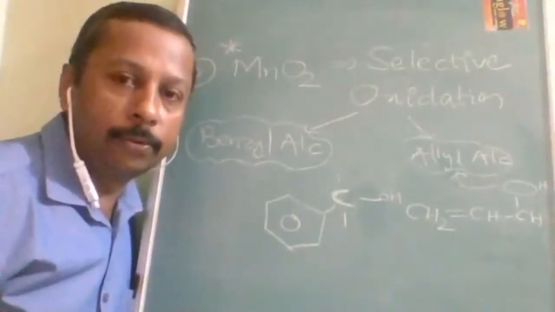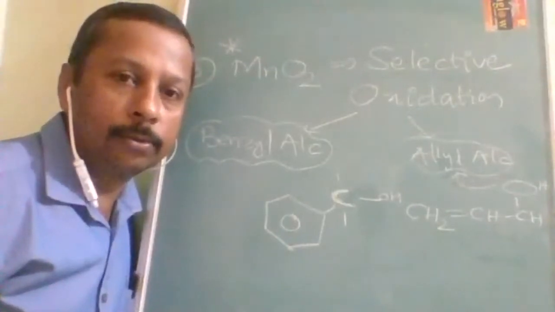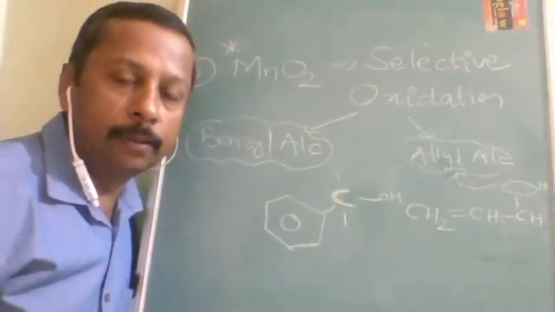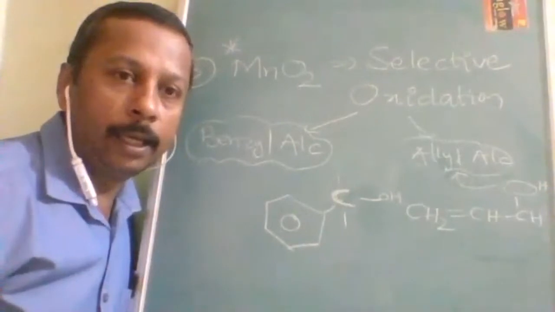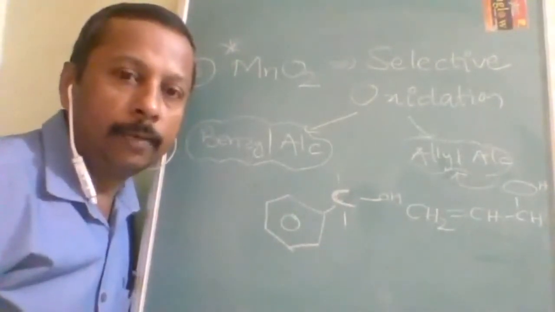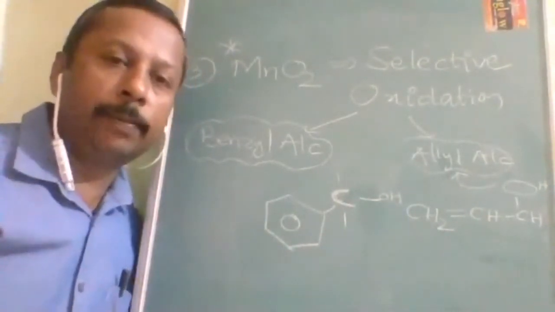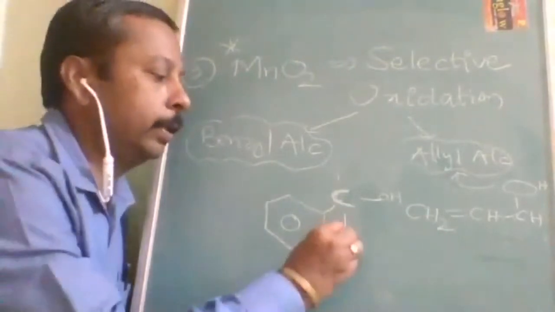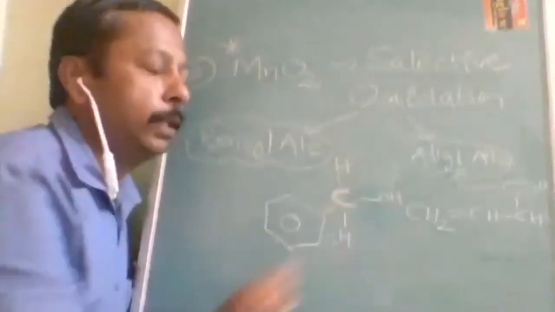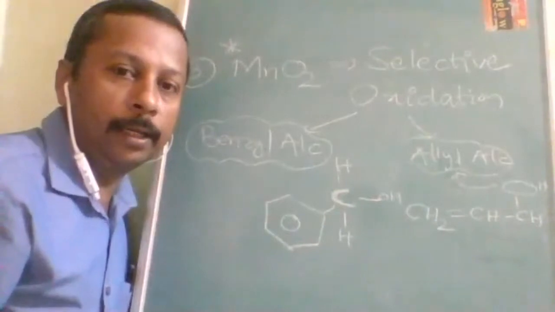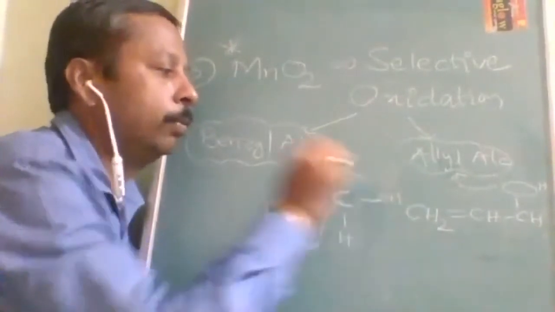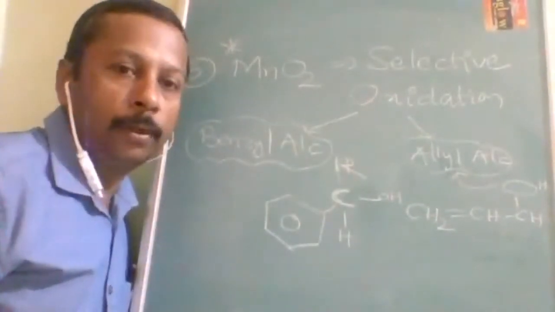MnO2 will oxidize only two things. What are those two things? One is benzyl alcohol and the second is allyl alcohol. Okay, and what it will convert it into depends on the available groups. Suppose here both are hydrogens, then it is going to give you aldehyde. If one alkyl group is there, then it is going to give you ketone.